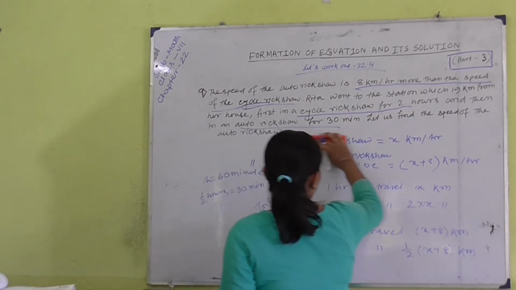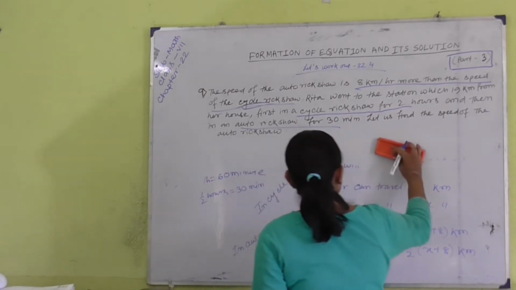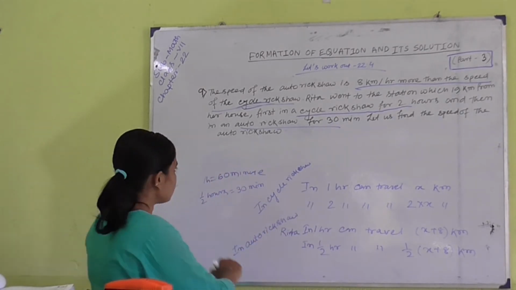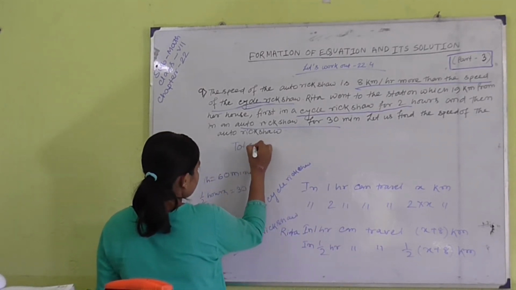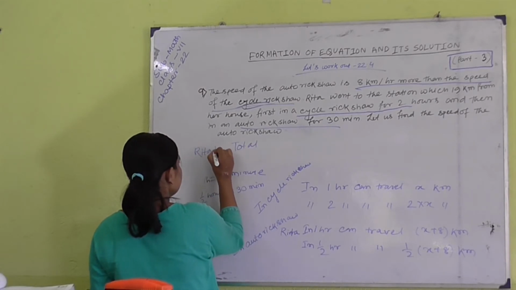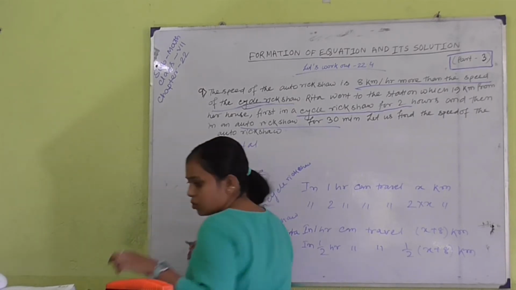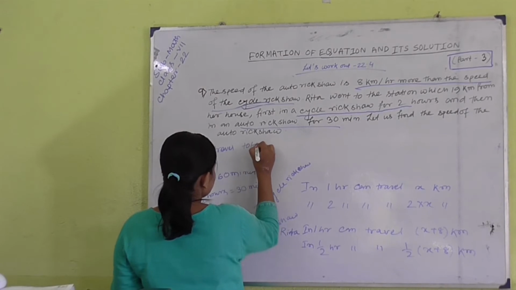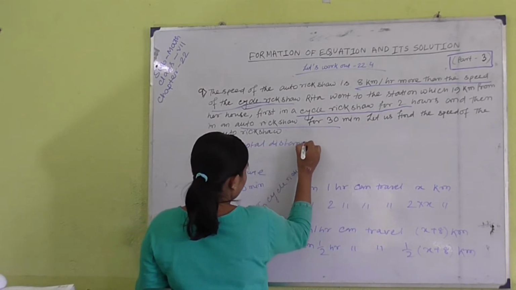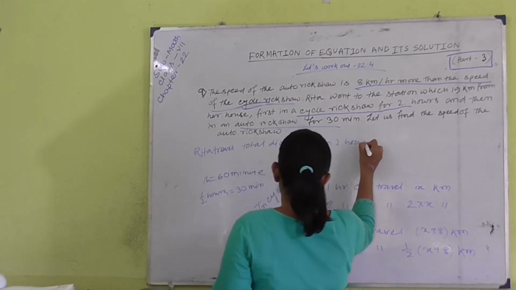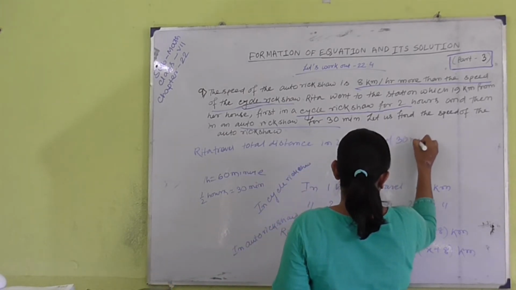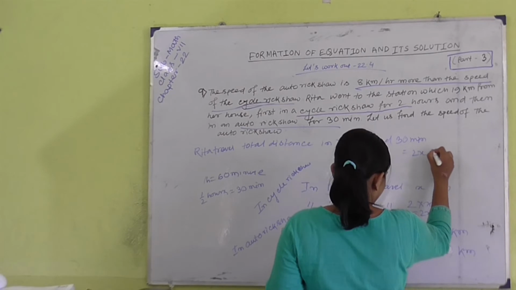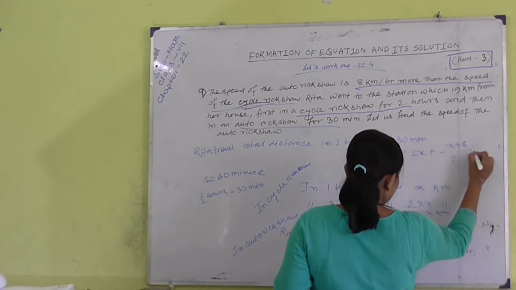Now we easily see that the total distance Rita travels in 2 hours and 30 minutes is 2x kilometers plus (x plus 8) by 2 kilometers.